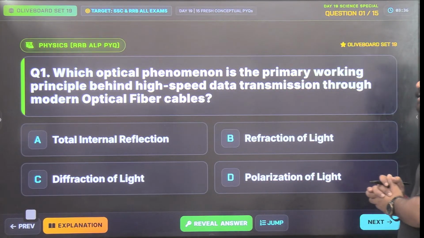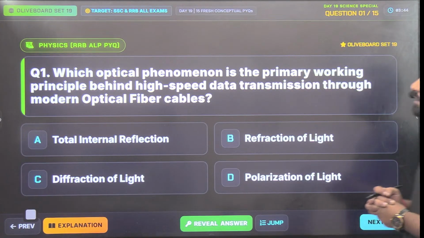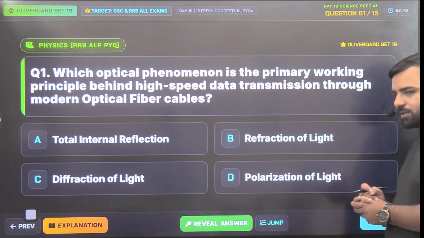So what's the first question? Which optical phenomenon is the primary working principle behind the high speed data transmission through modern optical fiber cables? Will it be option A, B, C or D? You have four options. Guys, what should be the answer?